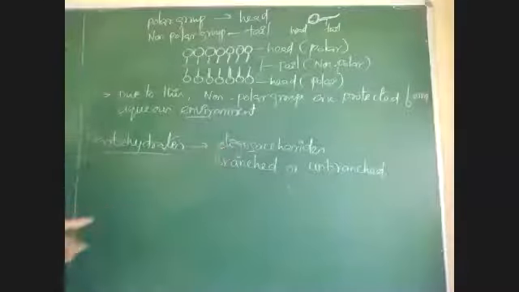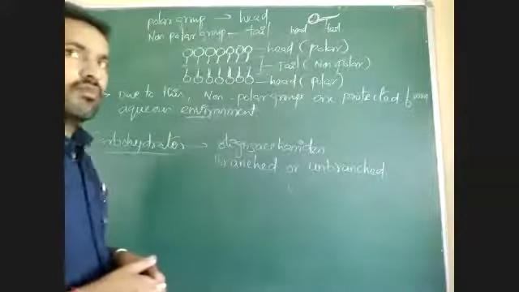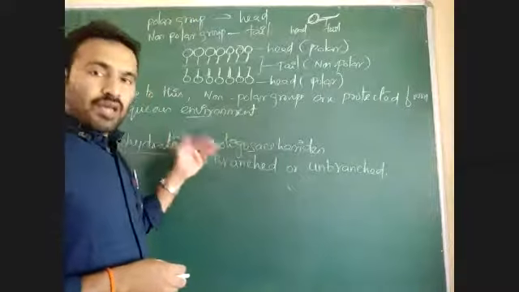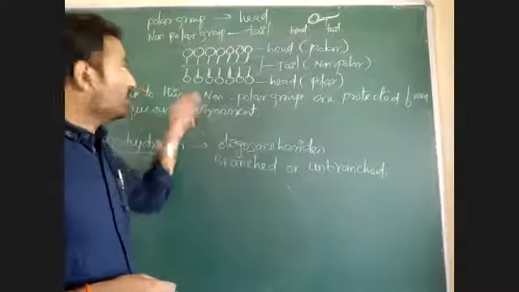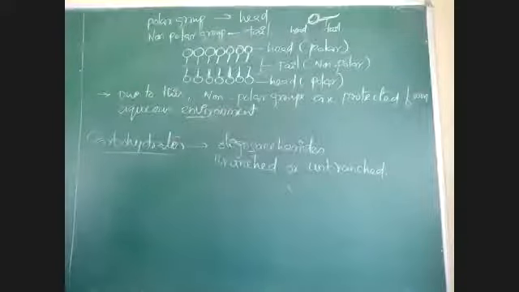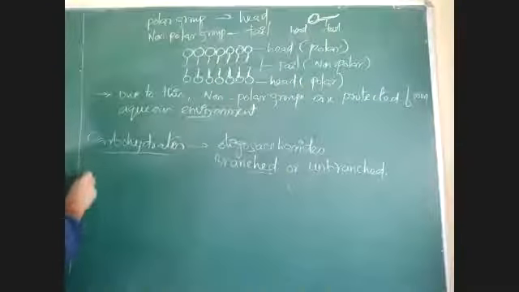If it is a very long chain, it is a polysaccharide. Oligosaccharides are a type of carbohydrate. Those carbohydrates are present in the plasma membrane, and they may be branched or unbranched carbohydrates.